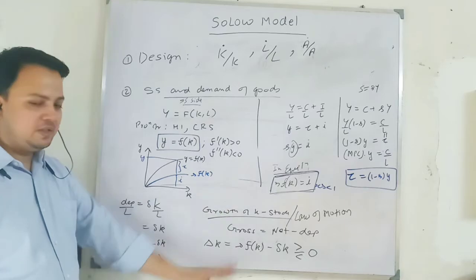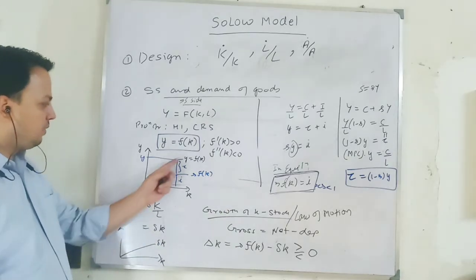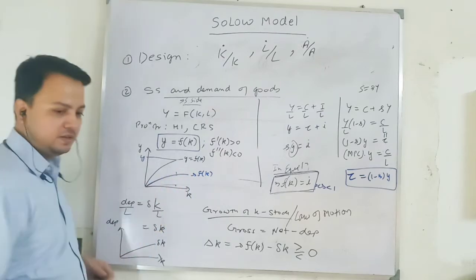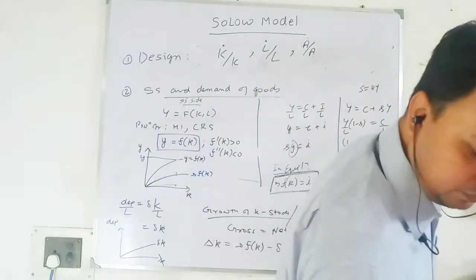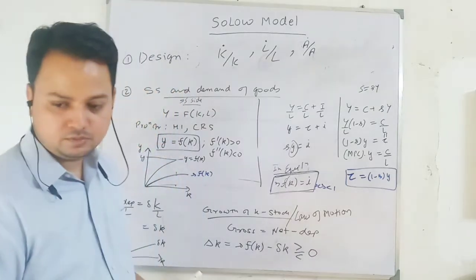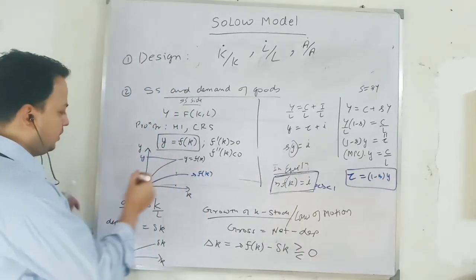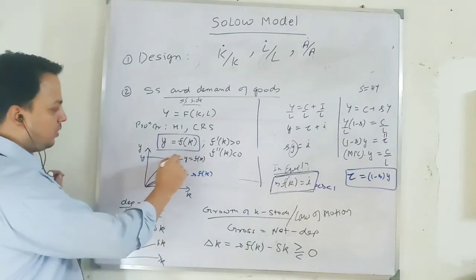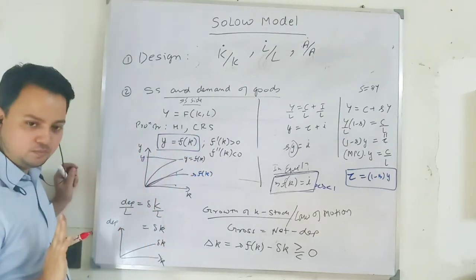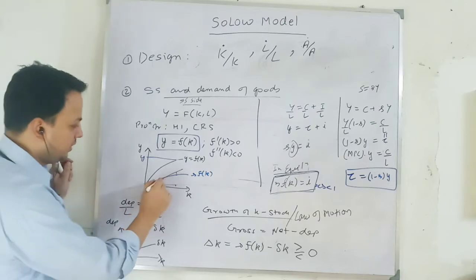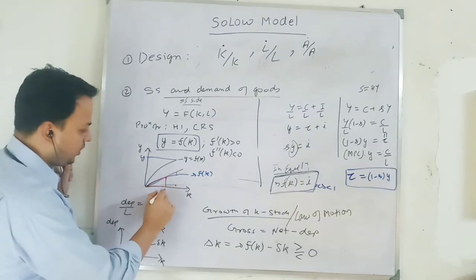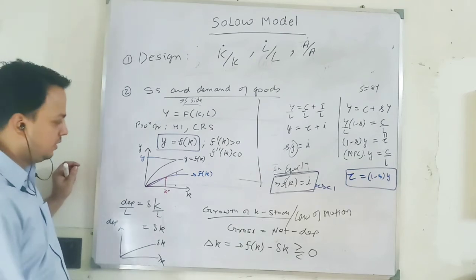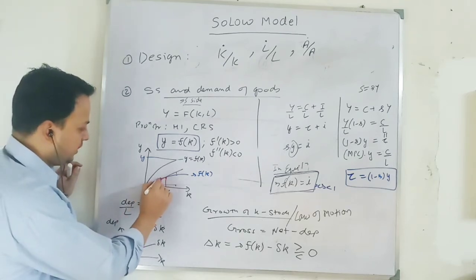Okay, so we have this setup. Given this, we have drawn our depreciation line. This is my saving per worker line. So this is my depreciation line. Don't make it go up and touch your production function. Don't make that mistake. So I am getting one point here. I said this is your steady state level of capital stock. Why? Look at the net of it here.